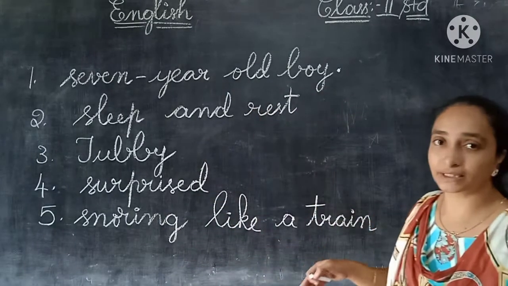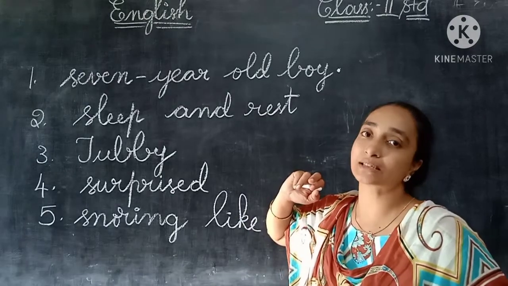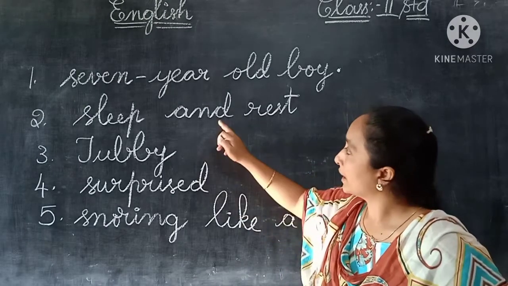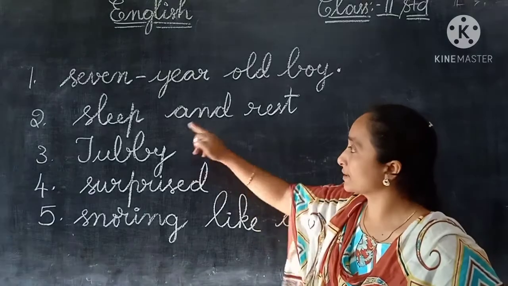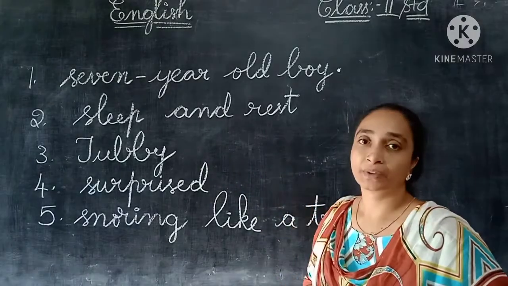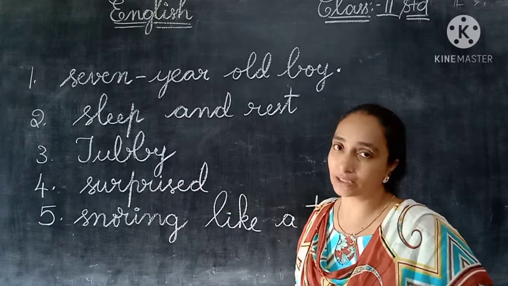So here we have completed the 5 answers, children. The first one is Andy was a 7-year-old boy and we should get enough sleep and rest. Sleep and rest. And the pet cat's name is Tubby, T-U-B-B-Y, Tubby.